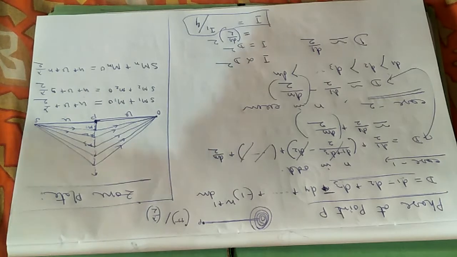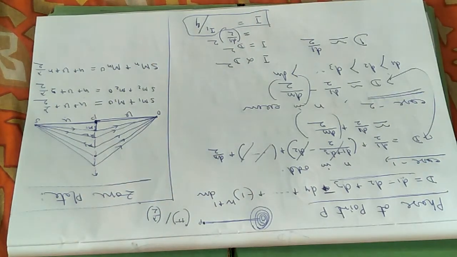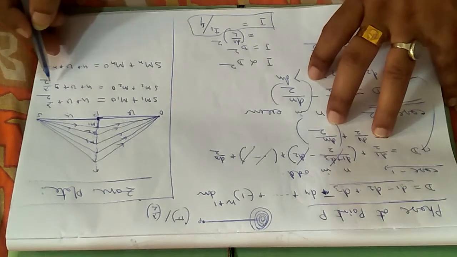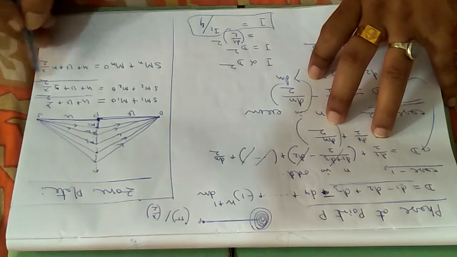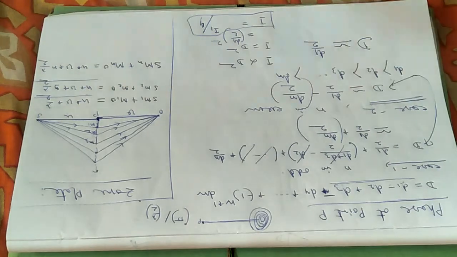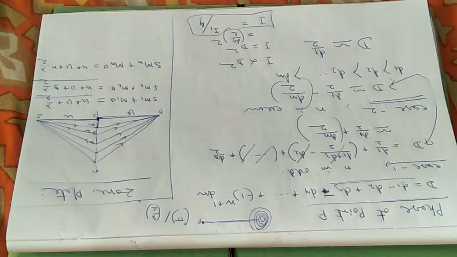So what I am trying to say, the zone plate is the imaginary concept which can divide the secondary wavefronts into different zones, and signals coming from two consecutive zones will have the path difference of lambda by 2. For the first one it is u plus v plus lambda by 2, for second one u plus v plus 2 lambda by 2, if this condition is being satisfied.